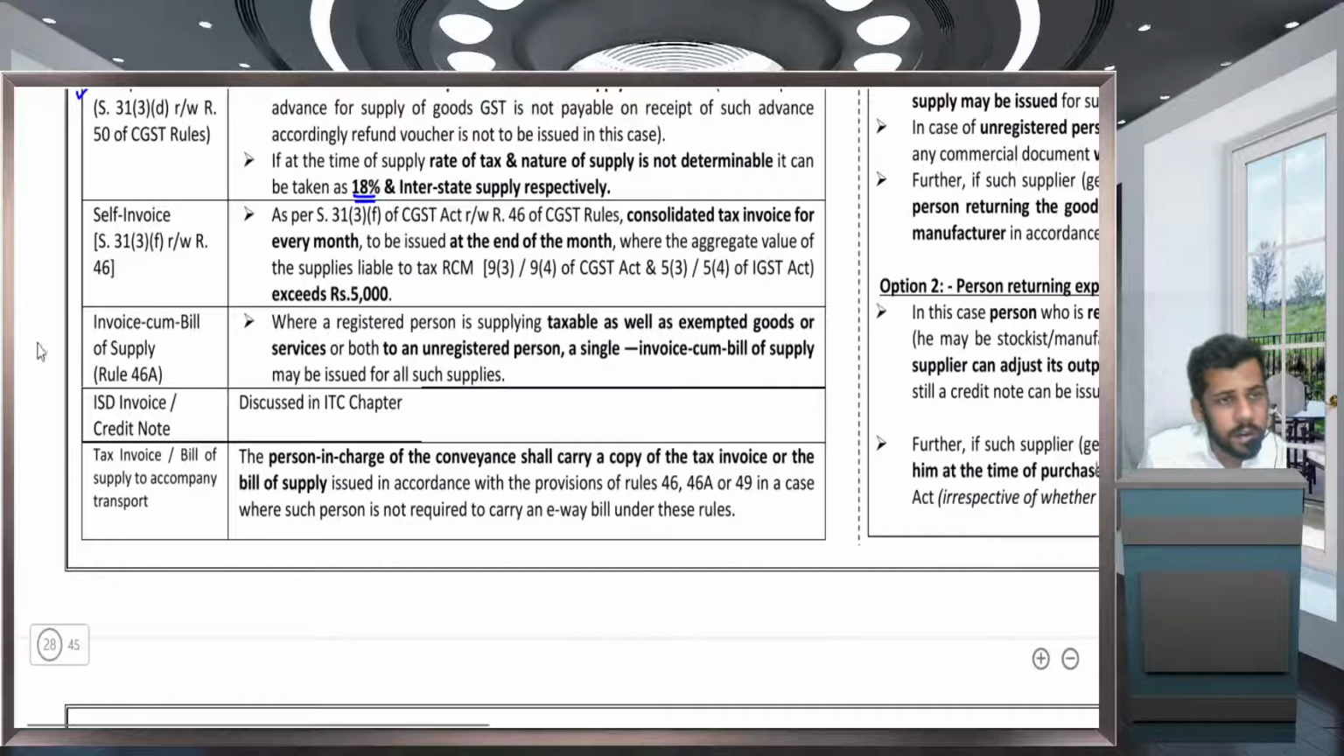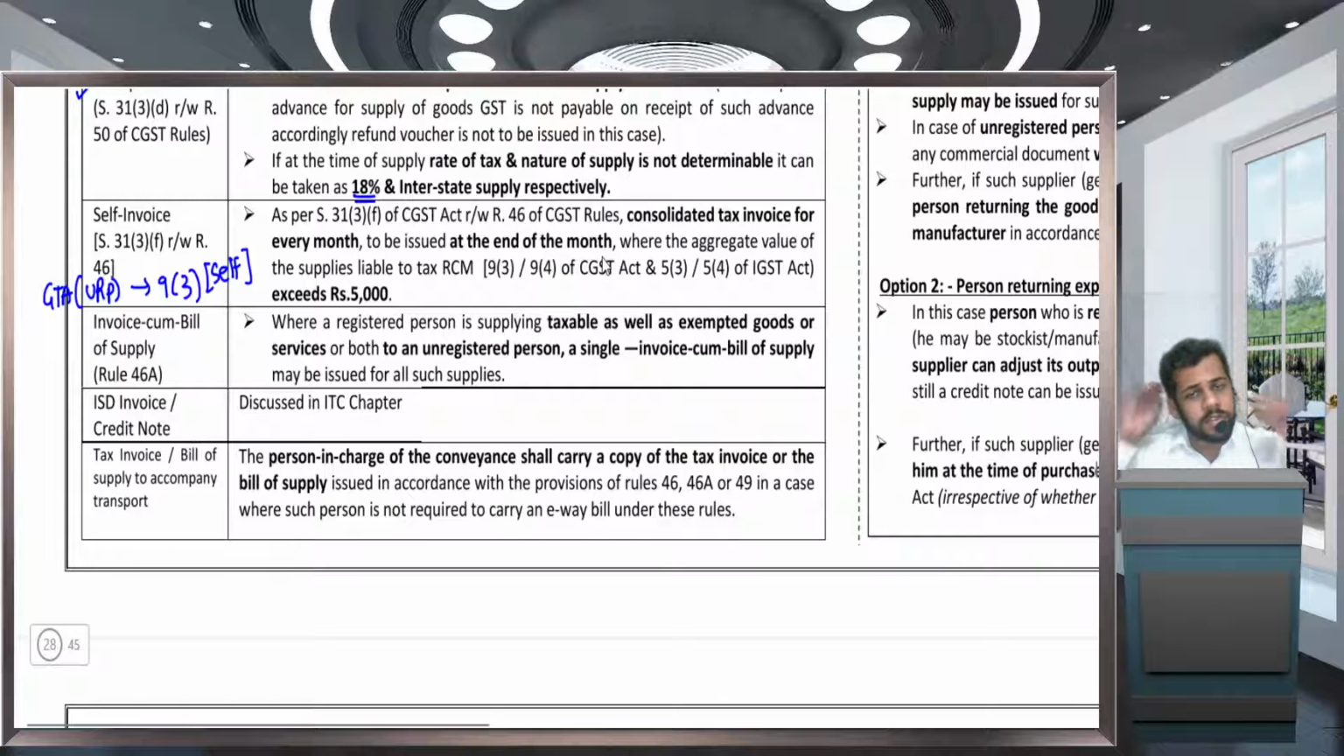So if you are purchasing, for example, GTA services, and this GTA is an unregistered person, but as per section 9(3) it is a specified service and the recipient is going to pay tax. So while making payment, a payment voucher is to be issued. And when service is received, you have to issue a self invoice. Self invoice means the recipient has to prepare an invoice as if he is the person supplying that service. Supplier name would be the name of the unregistered person, and recipient name would be the name of the person who is availing the services. I hope this is clear.